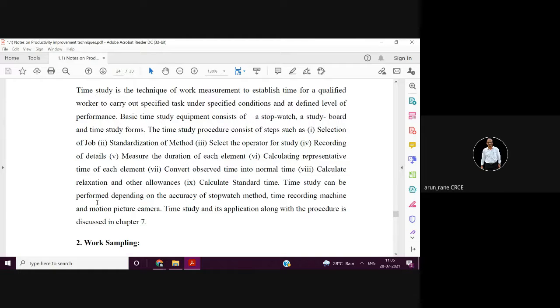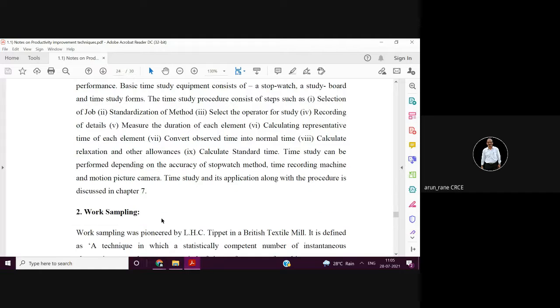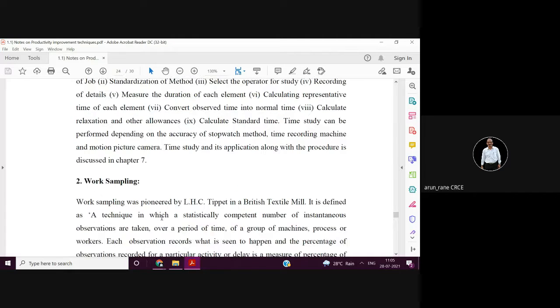Then you give relaxation and other allowances, and come up with the standard time. The equipment used includes the stopwatch, time recording machines, and motion picture cameras.